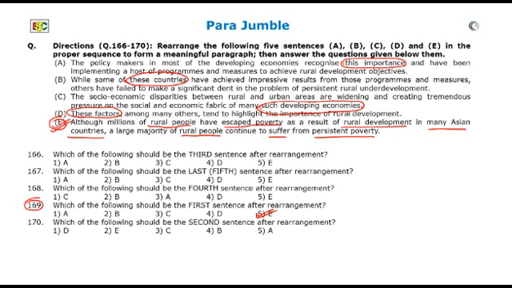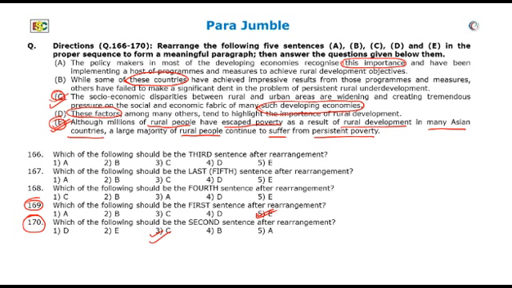So, sentence C can be taken as the second sentence with a proper connectivity between the sentence E and sentence C. Thus, on the social and economic fabric of many such developing economies is the second sentence. We should mark question 170 with option C or 3 as the correct choice.